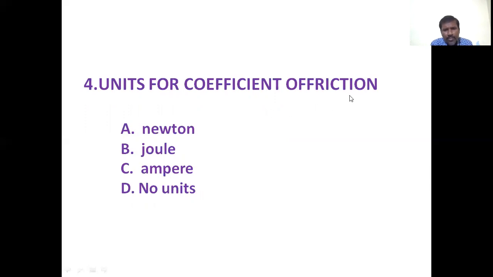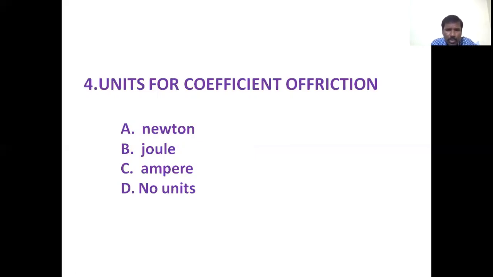Units for coefficient of friction: A, Newton; B, Joule; C, ampere; D, no units. What is coefficient of friction? It is the ratio between frictional force and the normal reaction. Friction is a force, and normal reaction is also a force.